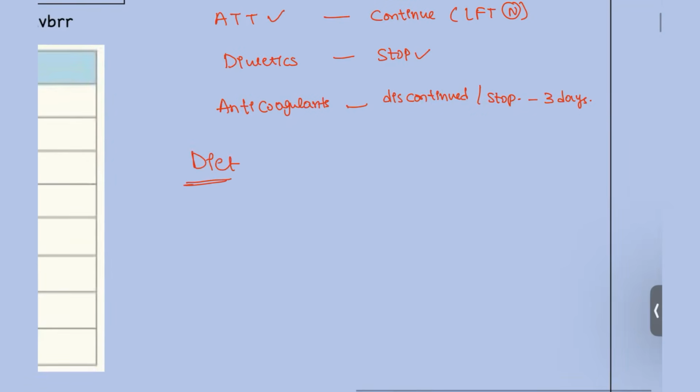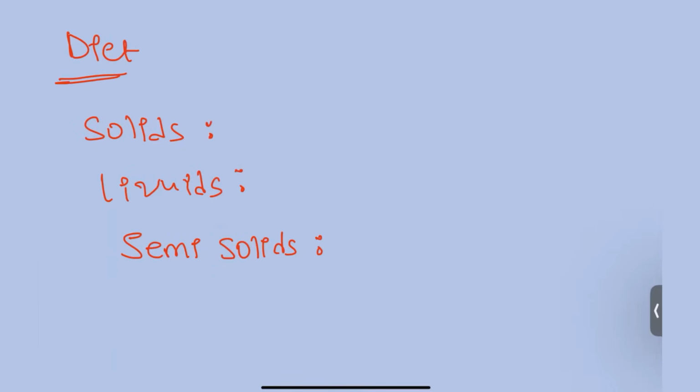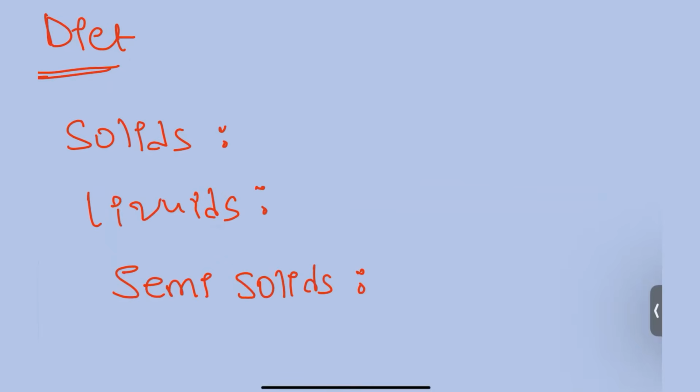So how about diet? Solids, liquids and also semi-solids. Fasting is very important to decrease the aspiration, right? For all the patients, if the patient is taking solids, at least the patient should stop 6 hours prior. From 6 hours before, she should not be taking.